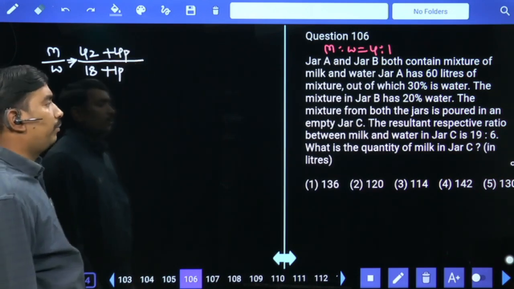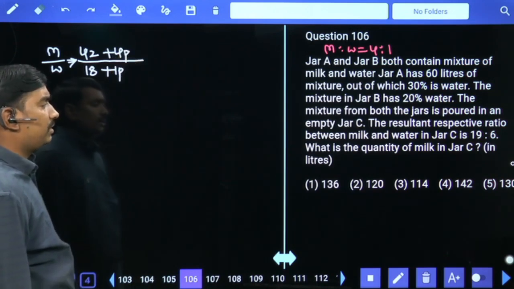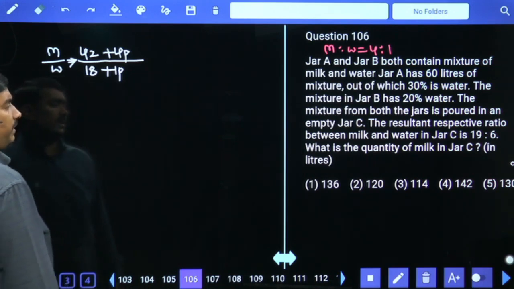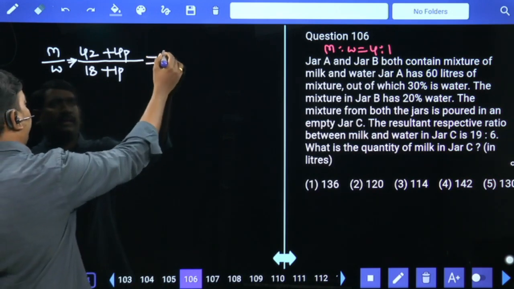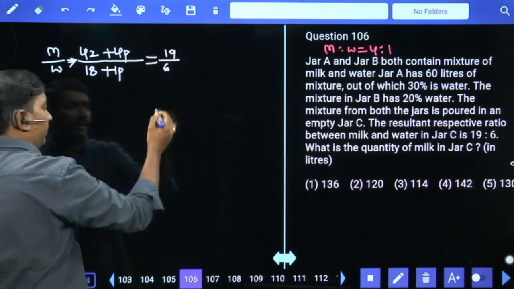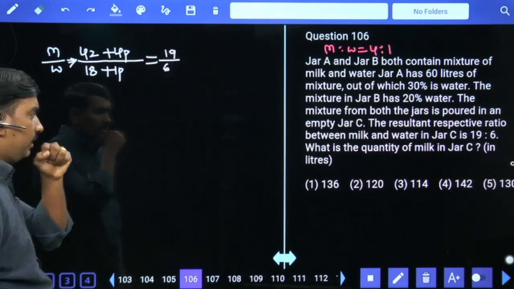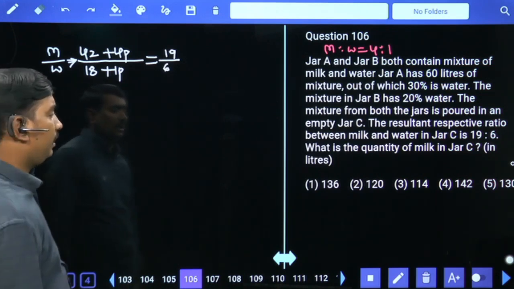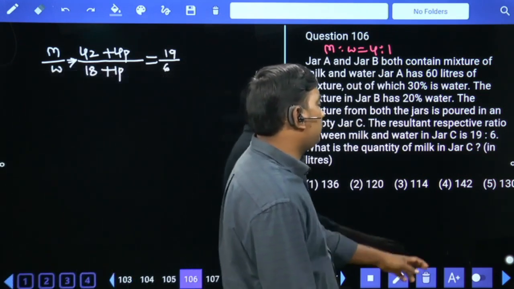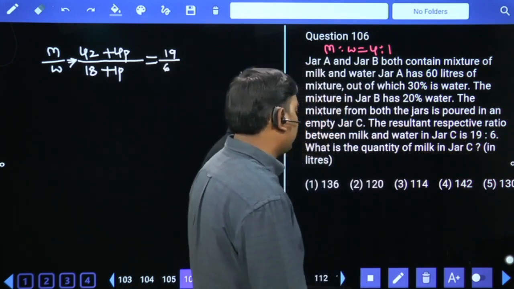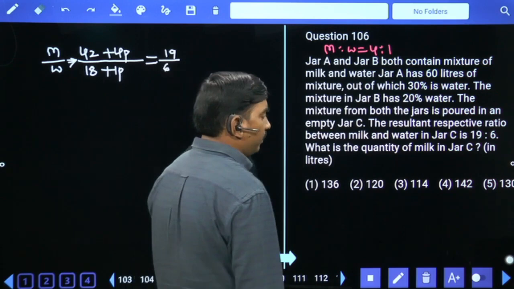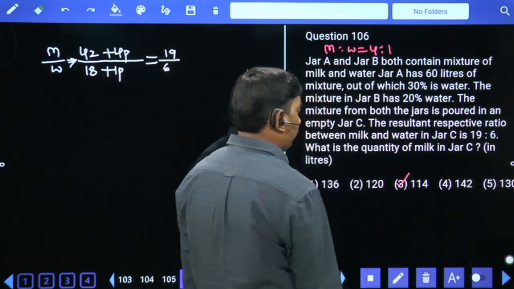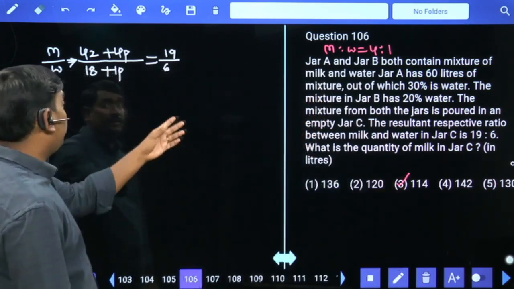The mixtures from both the jars is poured in empty jar C. The resultant respective ratio between milk and water in jar C is given as 19:6. What is the quantity of milk in jar C? So quantity of milk in jar C means 19 parts. Our answer is 19 multiple. So you have only one 19 multiple, third option is your answer. Or else you need to simplify this.